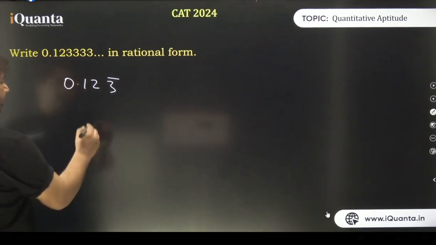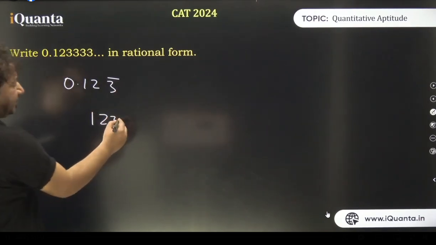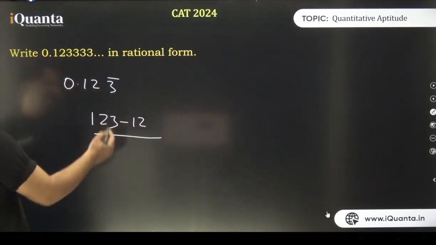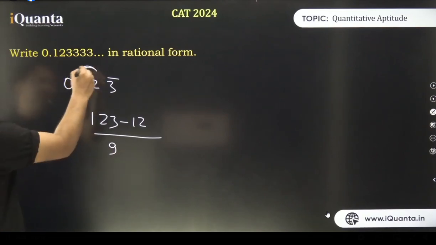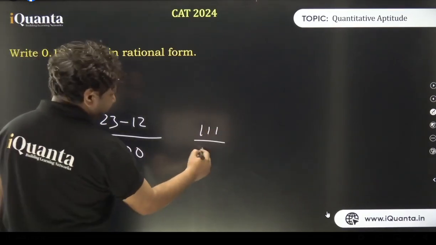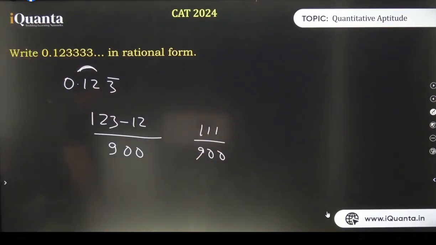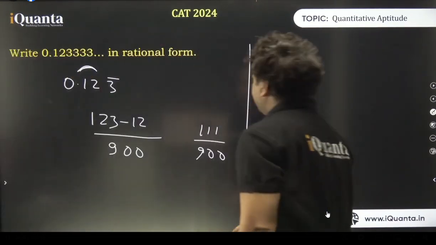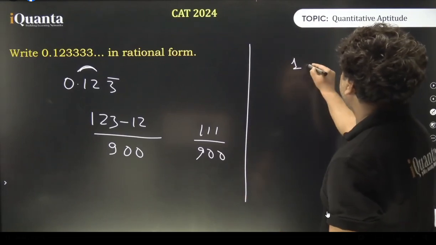Great. Let's write 123, subtract what is not under the bar. How many digits are repeating? Only 1, that means only 1 9 will be there. 2 are not repeating, that means 2 0 will be there, and we got our answer. Clear to all of you? By the way, how many students are watching me the very first time in their life? Becomes very simple. What if someone said, what if there's a number before decimal?